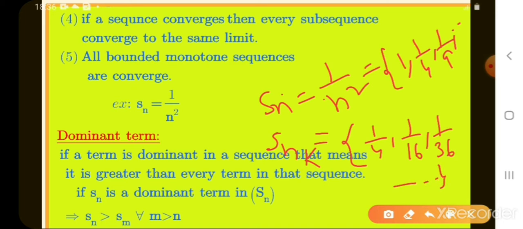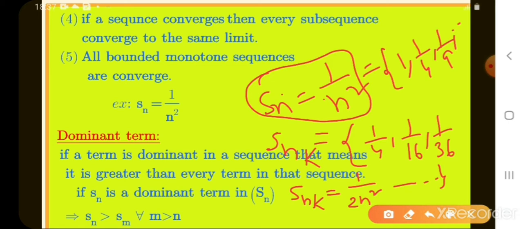What is the function here? 1 by 2n square is the function. The sequence is 1 by n square. For the subsequence we take only even terms. The function of the subsequence is 1 by 2n whole square. If we put 1, we get 2 into 1, 2. 2 square means 4, so 1 by 4. If we put 2, we get 2 into 2, 4. 4 square is 16.